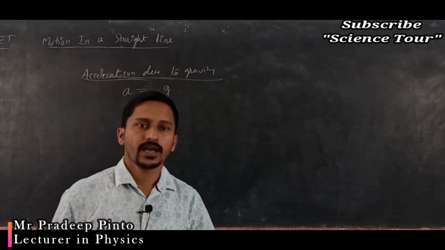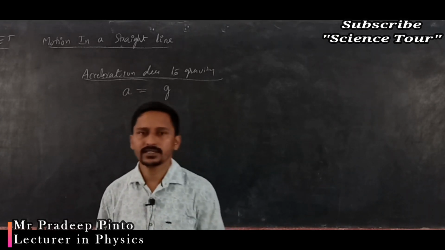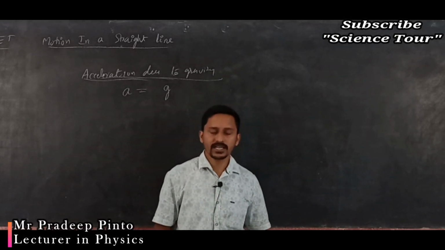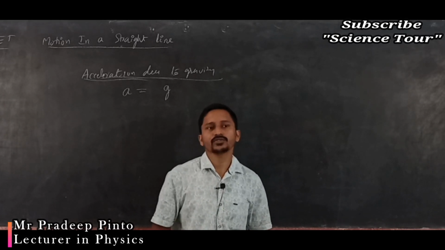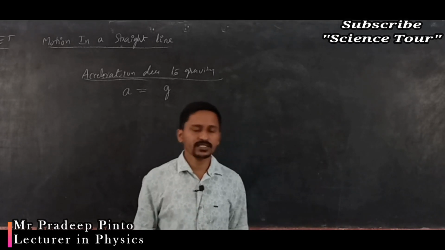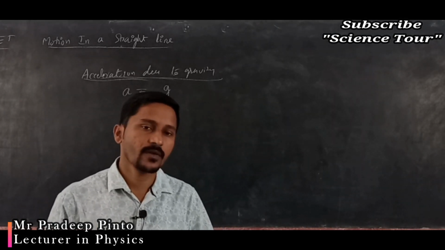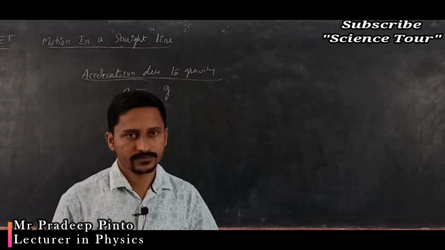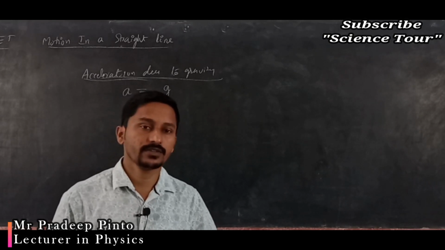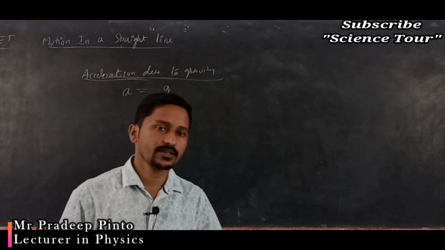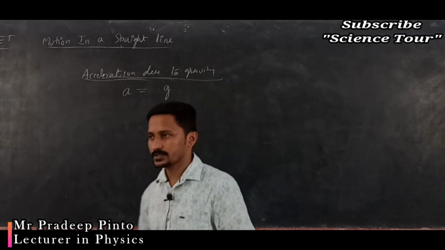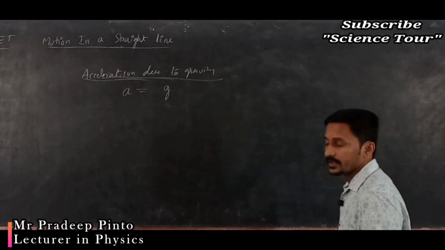The remaining 1 or 2 you may get in variable acceleration, means acceleration is also going to change. Acceleration will be varying with respect to time sometimes. Such numerical problems, such MCQs also you may get with the higher order.